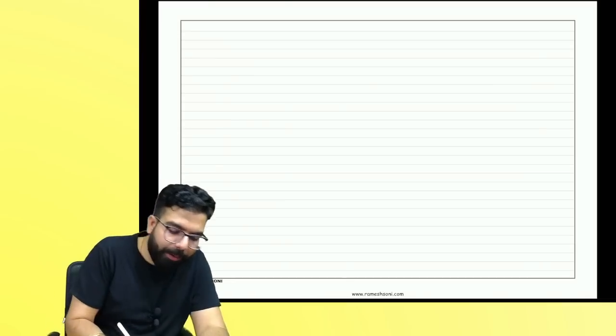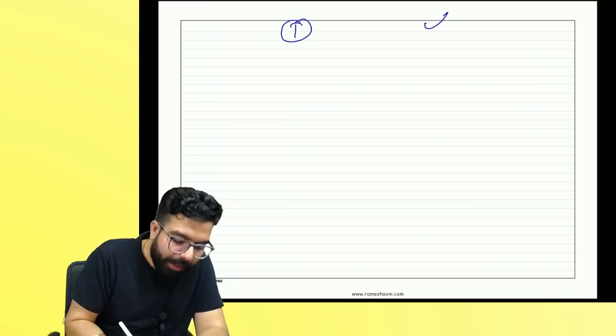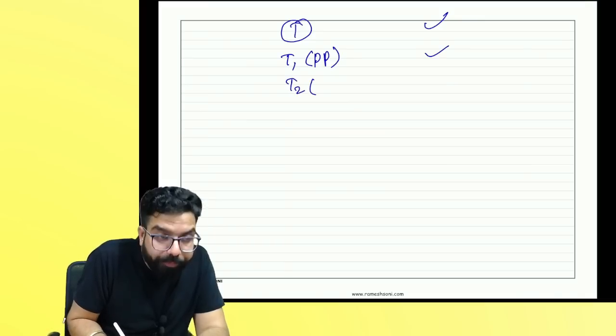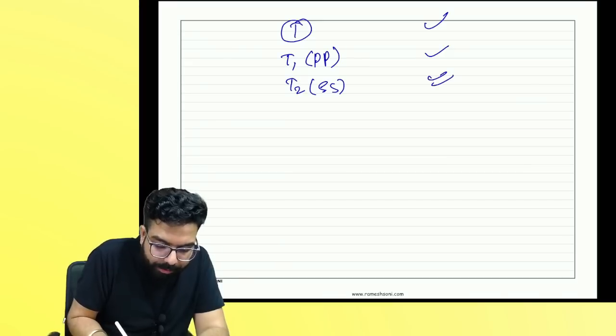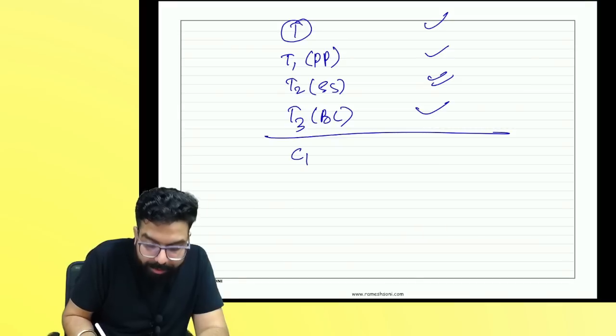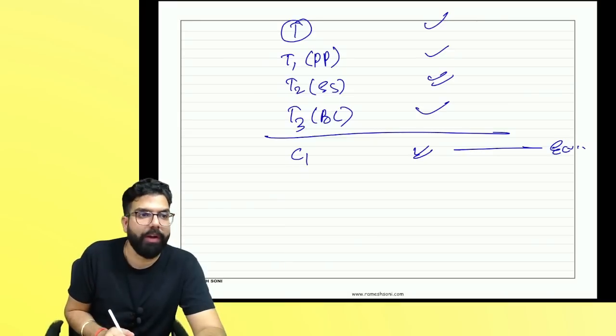Very, very important. Please take T. T is the total credit, all the credits. Then minus T1, personal purpose, remove it. Then T2, exempt supply, remove it. T3, blocked credit, remove it. What will remain is C1. And C1 credit will go into your electronic credit ledger. You will take it. Do you agree with me?